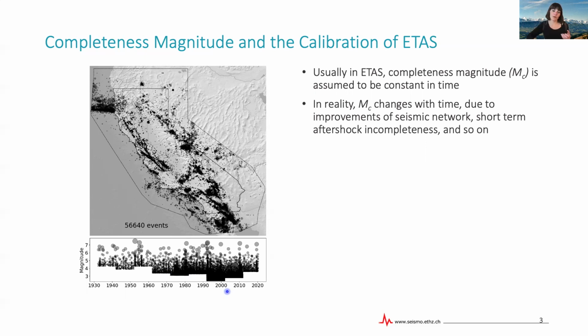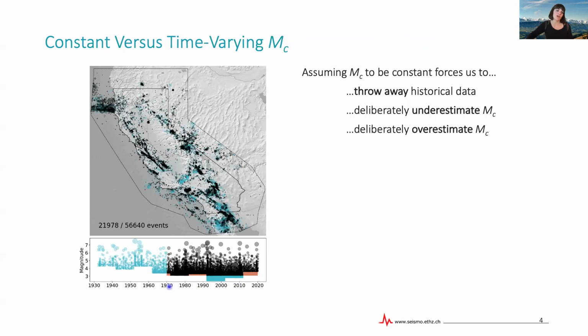But overall, assuming a constant magnitude of completeness means that, first of all, we're unable to use the data from earlier years because the catalog was just not as complete back then. It means that during some times we would be underestimating Mc, so we would assume to be complete even though we're not. It means that during other times we would overestimate Mc, so that means we would throw away large amounts of small magnitude data. And overall, for this particular example, that means that we would be able to use less than 22,000 out of